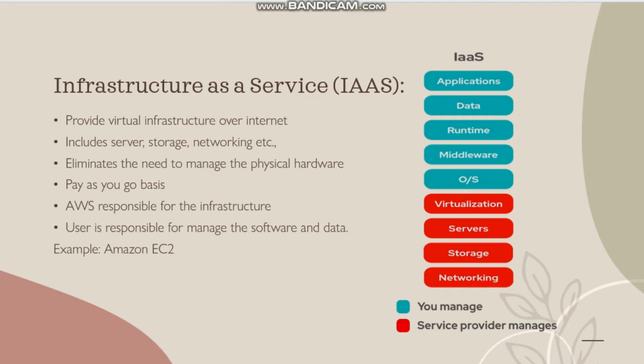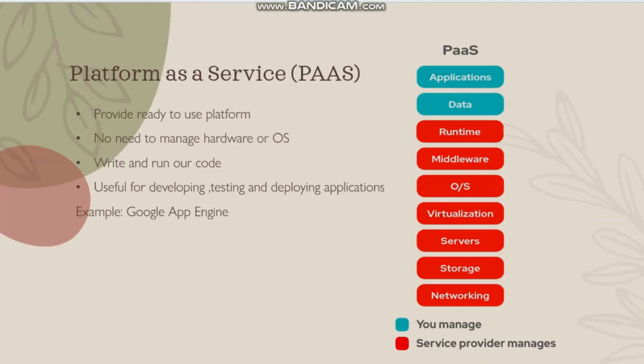An example for IaaS is Amazon EC2. By using EC2, we can create a virtual server in AWS. If we look at the image here, the red color regions are provided and managed by AWS, and the remaining will be managed by the customer.